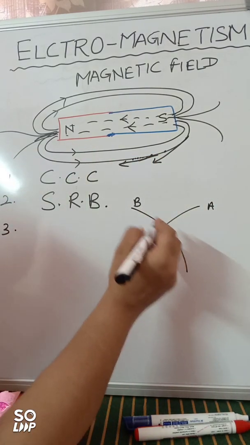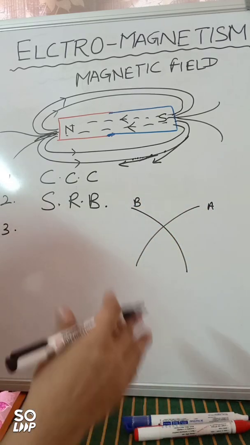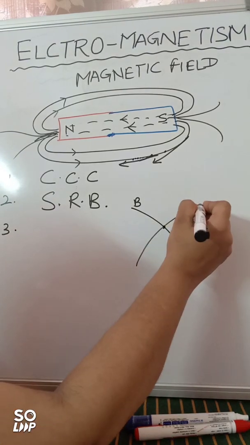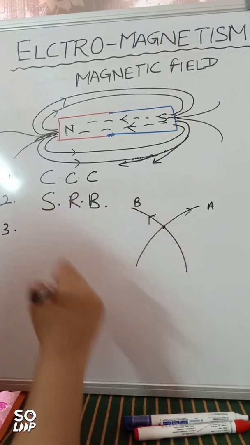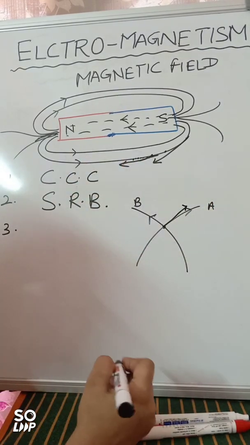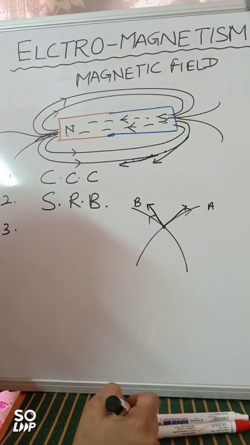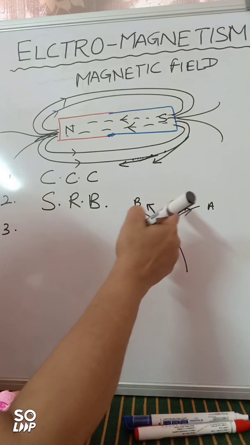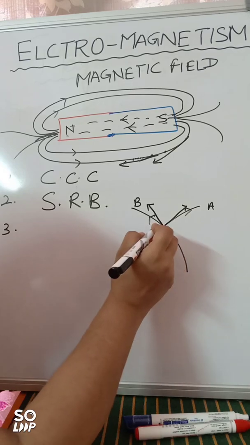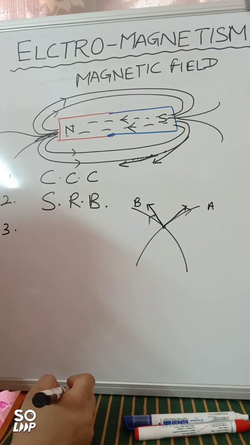And now if you see here, if I consider these two magnetic field lines and assume that they cross each other, then what will happen? This point is common to this and this field line, right? So this is giving me a magnetic field direction and this is also giving me one, because I've drawn the tangent to the two curves, right? So these two are actually giving me the direction of the magnetic field at the point existing on curve A and on curve B.